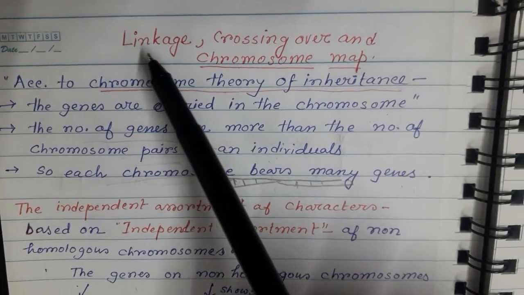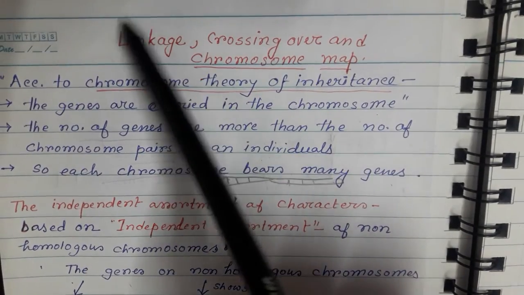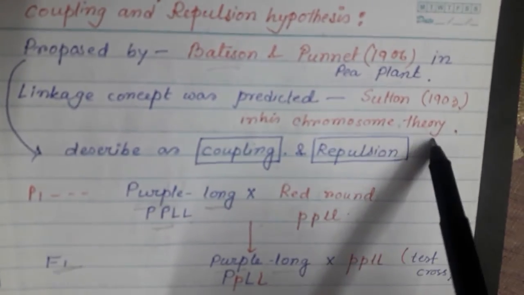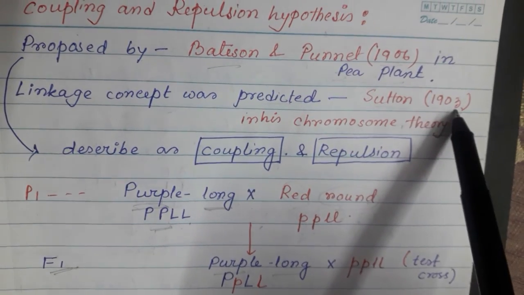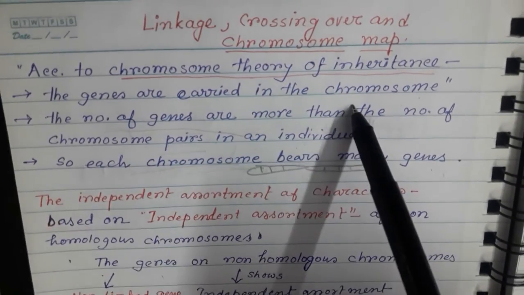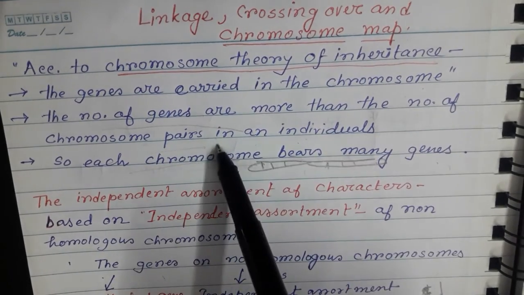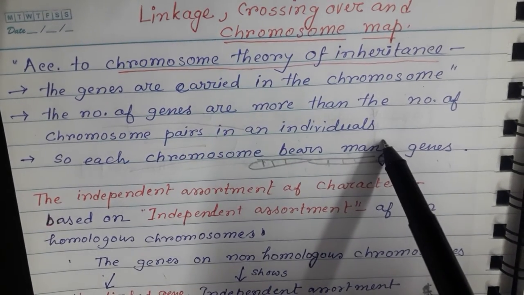Today I will teach linkage, crossing over and chromosome map. This linkage concept was predicted by Sutton in his chromosome theory in 1903. And from his theory, we also know that the genes are carried in the chromosomes and the number of genes are more than the number of chromosome pairs in an individual.